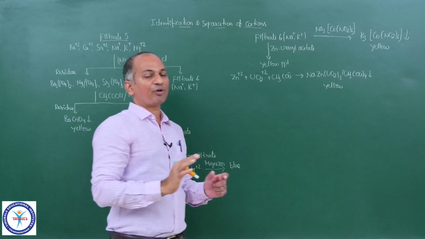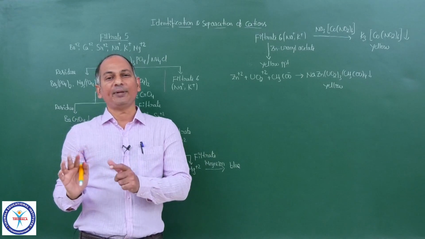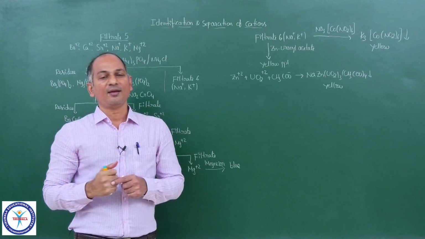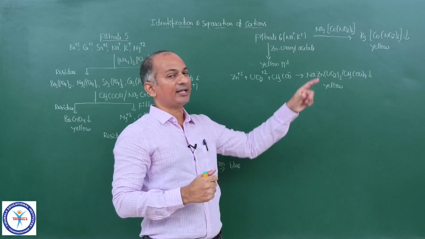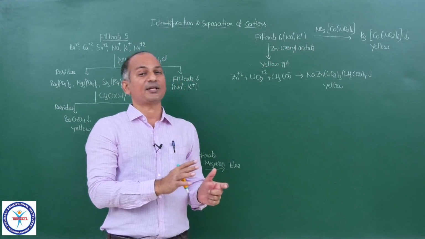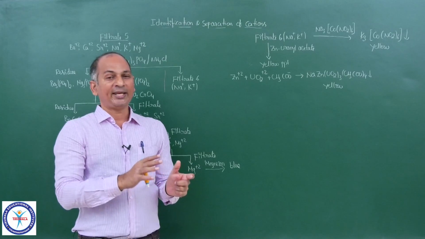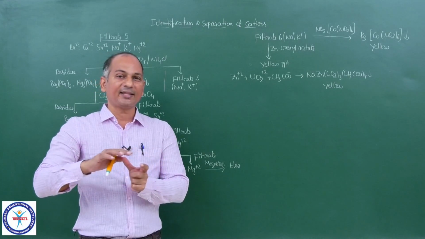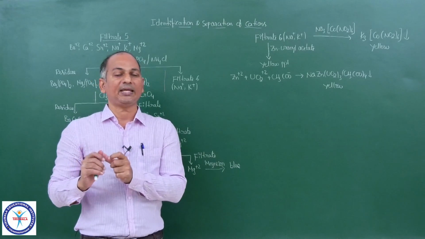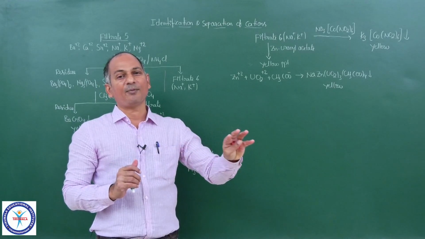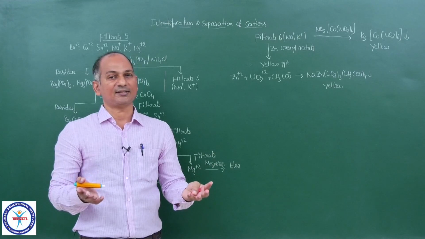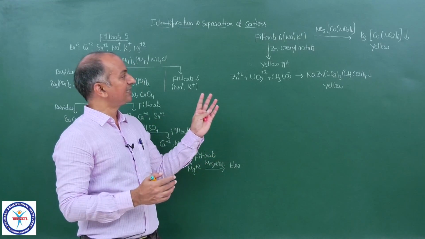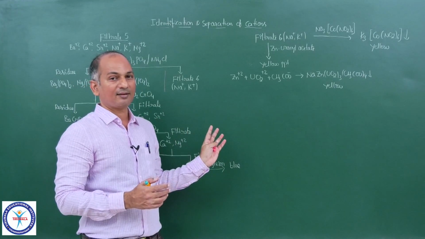K3Co(NO2)6, and it is yellow in color. So with zinc uranyl acetate you will get a yellow precipitate, Na+ is confirmed. With that cobalt nitrate complex you will get a yellow precipitate, and with that potassium is confirmed. So Na+ will be separated in the form of a yellow colored precipitate, and K+ is separated in the form of the same yellow colored precipitate, but with different reagents. So Na+ is separated, K+ is also separated.